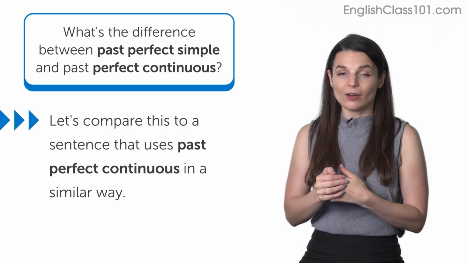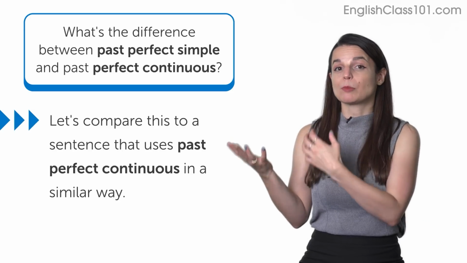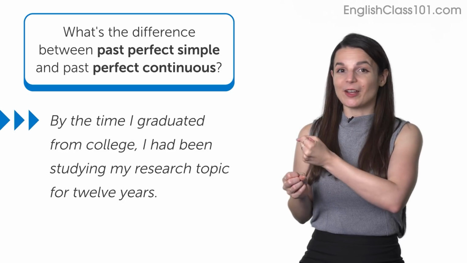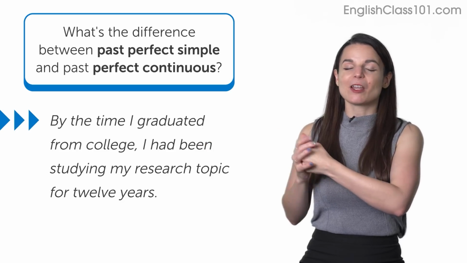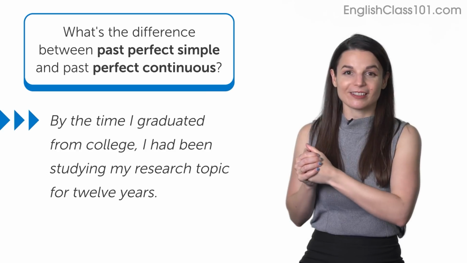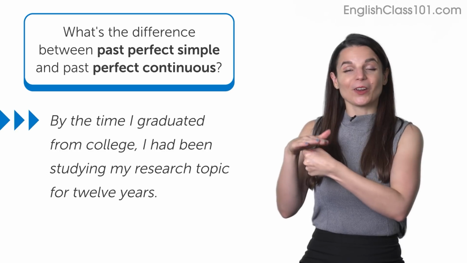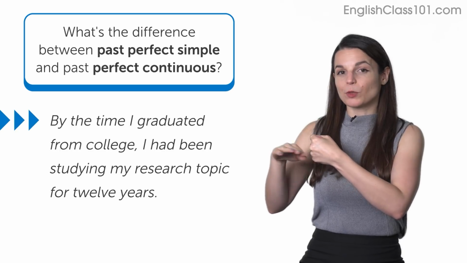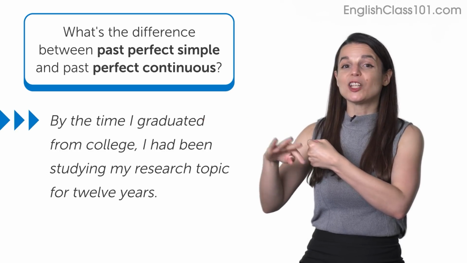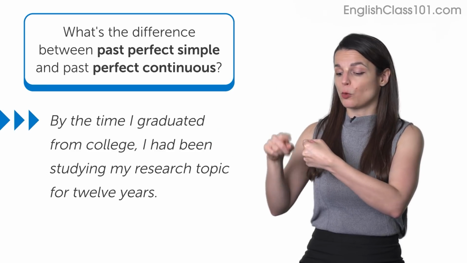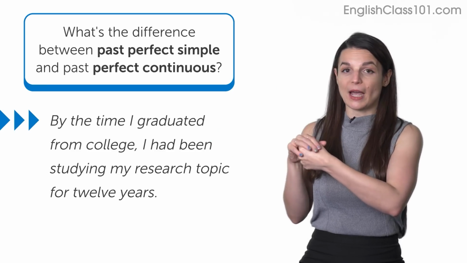Then, let's compare this to a sentence that uses past perfect continuous in a similar manner. By the time I graduated from college, I had been studying my research topic for 12 years. So, in this sentence, we're talking about the same point in time, right, graduating from college, but in this case, we're talking about an action that was continuing. So we use past perfect to show that that action was continuing before some other past action.